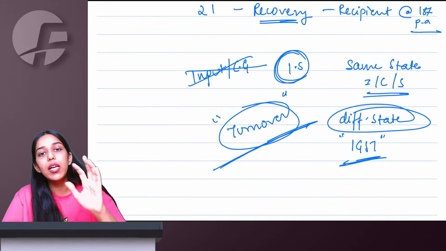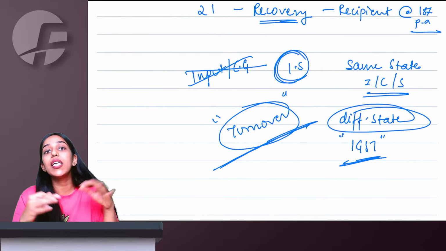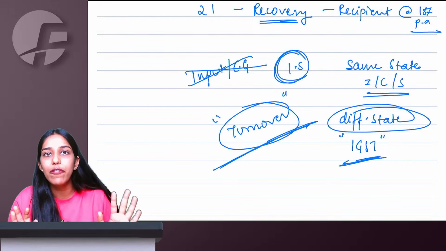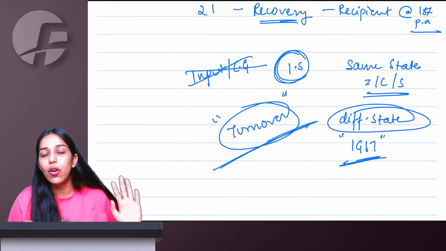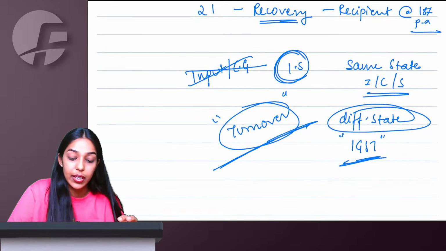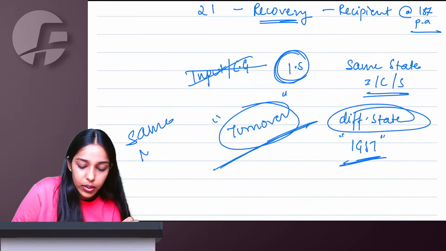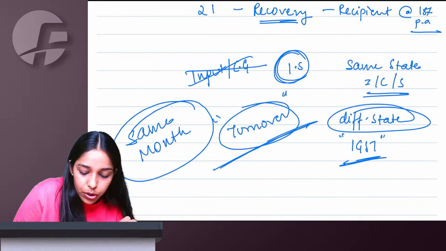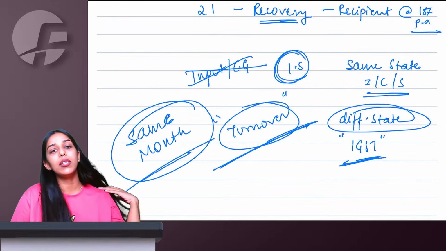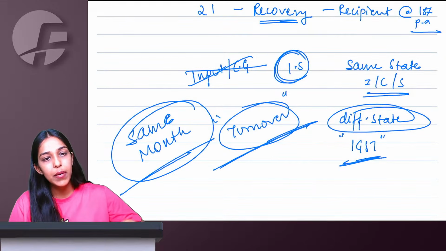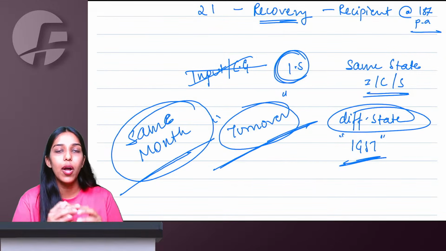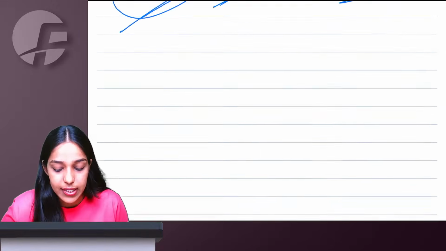If it is ineligible, the recipient branch will think about not taking the credit. ISD doesn't have to think anything. ISD will allocate eligible, ineligible, everything in the same month only. If you mistakenly miss out allocating some credit in the same month, in a later month you cannot. You have to allocate the ITC in the same month as the invoice, credit note, or debit note.